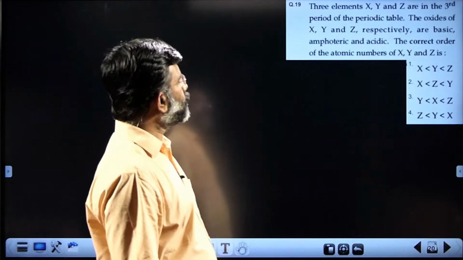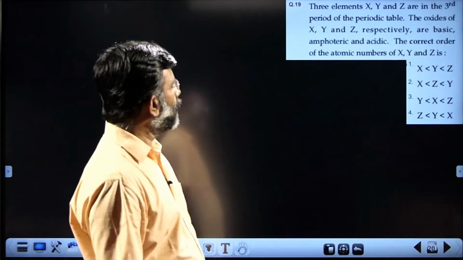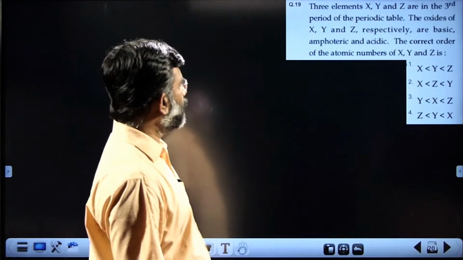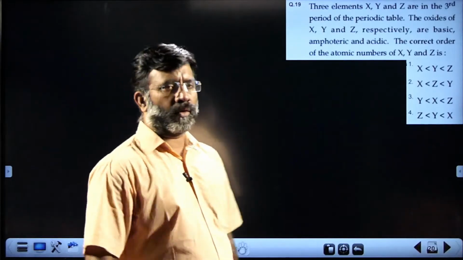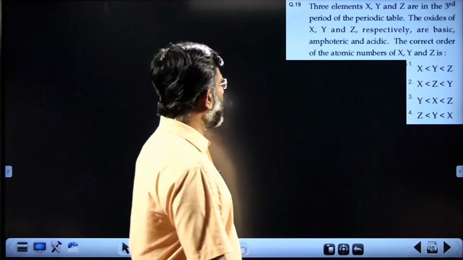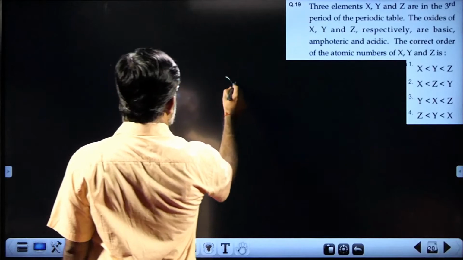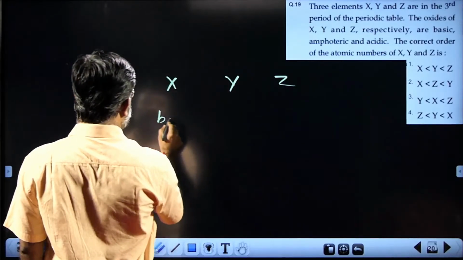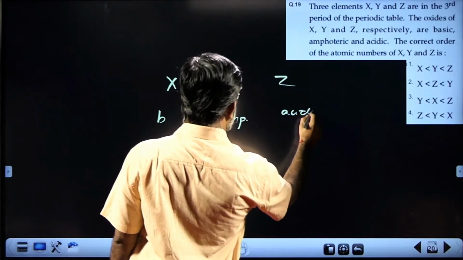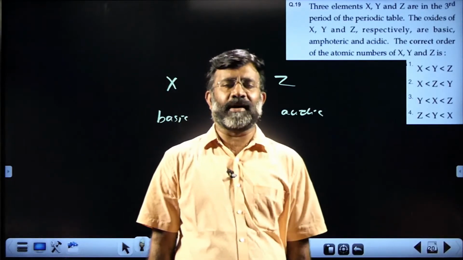Three elements X, Y, Z are in the third period. The oxides of X, Y, Z are basic, amphoteric and acidic. What is the correct order of atomic number? You know, from left to right it is increasing atomic number. X oxide is basic, Y is amphoteric and Z is acidic. That is the usual trend we find in the periodic table.